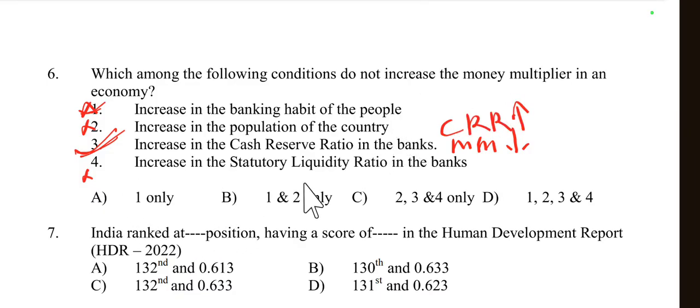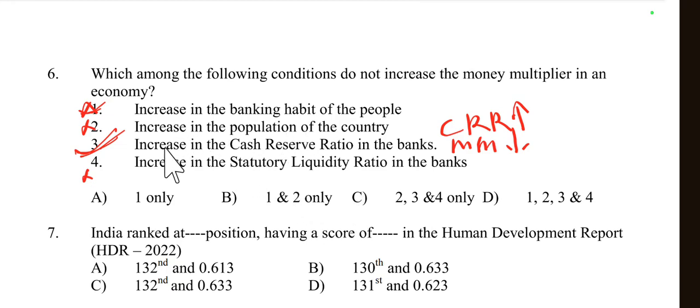Then option 4, increase in the statutory liquidity ratio in banks, SLR. This also decreases the money multiplier, as a higher SLR means that banks must hold a larger portion of their deposits in the form of specific liquid assets, reducing their ability to create loans, which lowers the money multiplier.